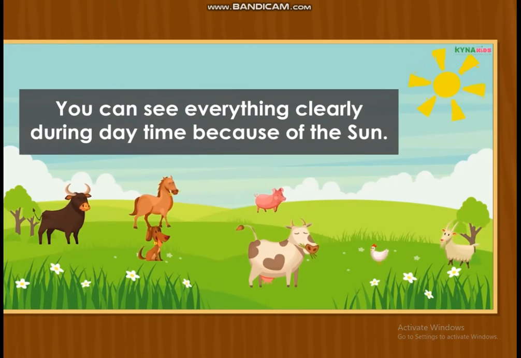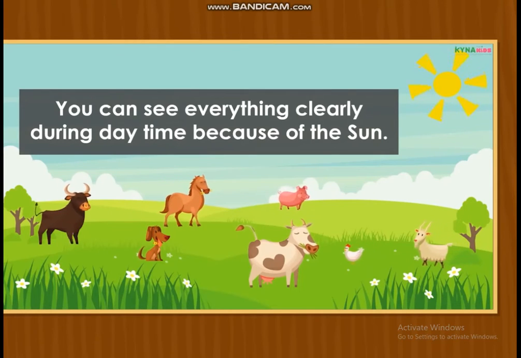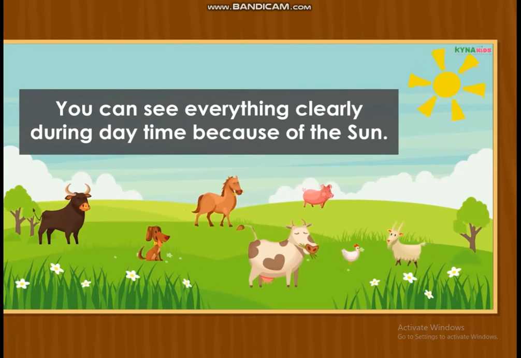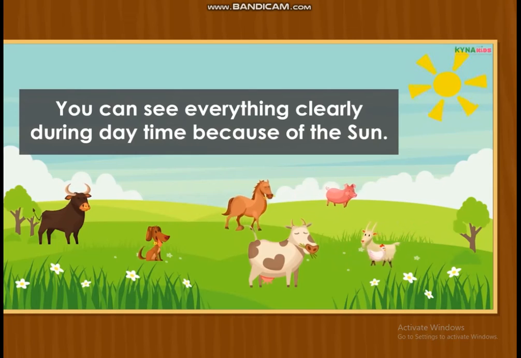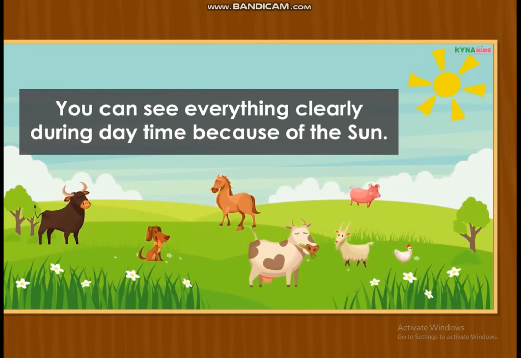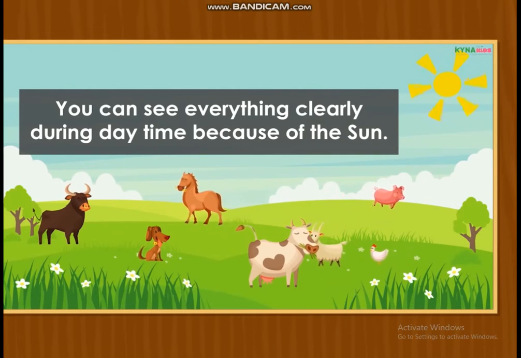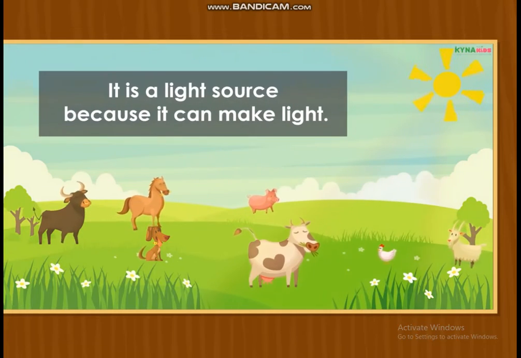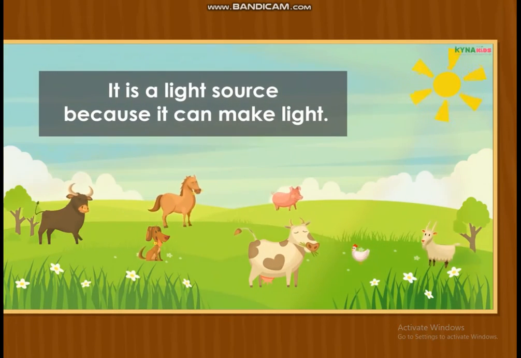You can see everything clearly during the daytime because of the sun. It is a light source because it can make light.